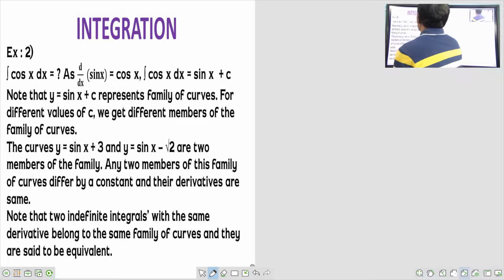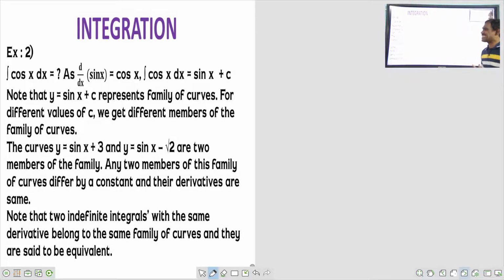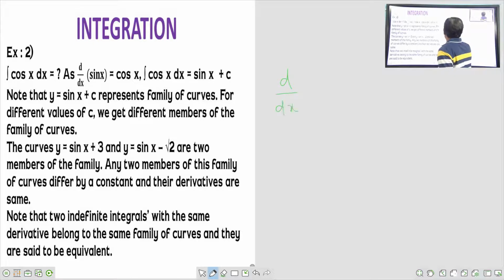Integral cos x dx. So what is integral cos x dx? See here what we have studied in lower standards. What is that? d by dx of sin x is equal to cos x. If we reverse this, that's why I said integration is the reverse process of differentiation.